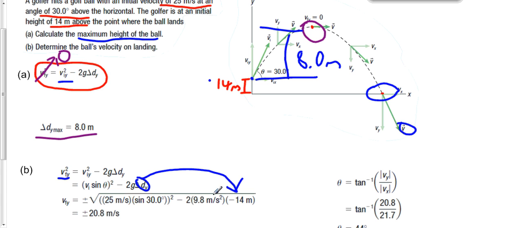So again, I trust you can calculate for until you're blue in the face, and you come up with plus or minus 20.8 meters per second. And normally, again, I imagine in math class, you're always told to ignore the negative root, because generally it's not the one you want, and that's certainly true.